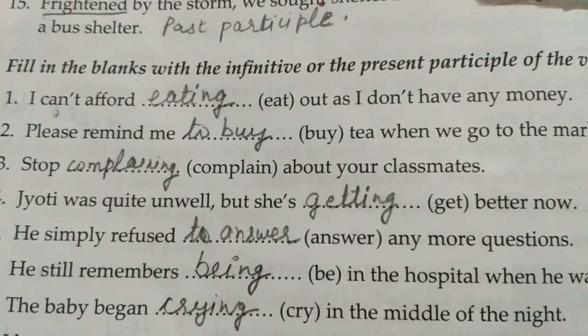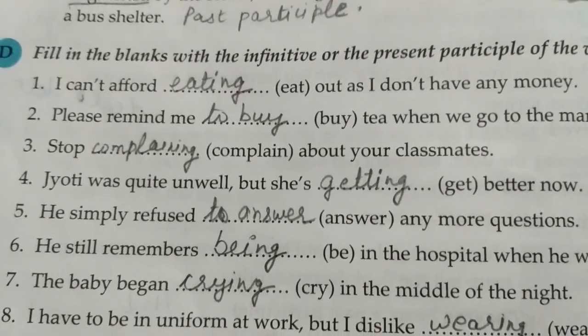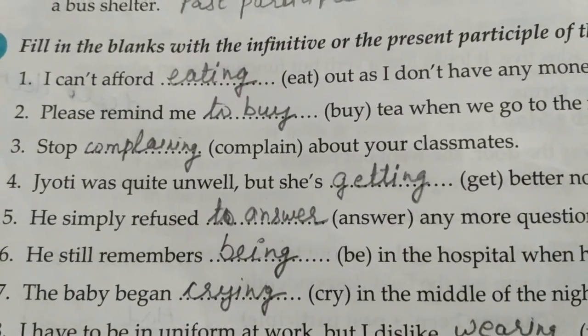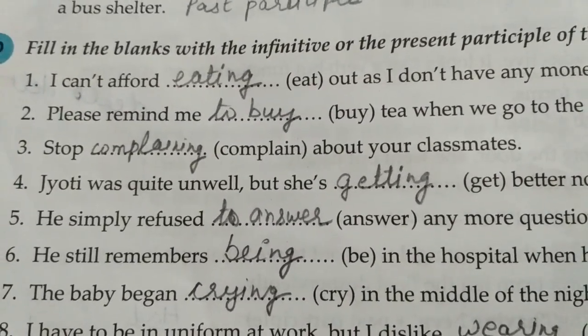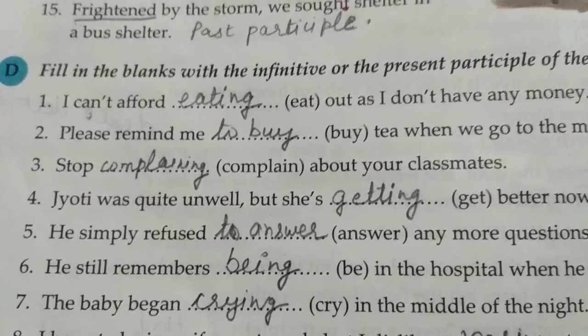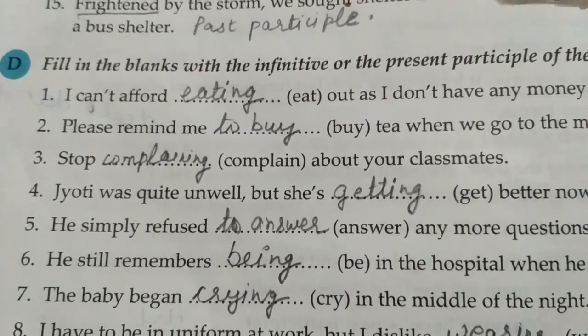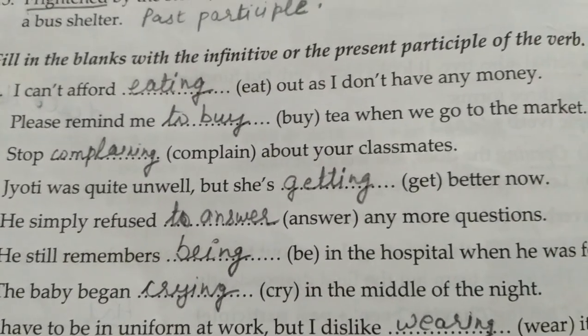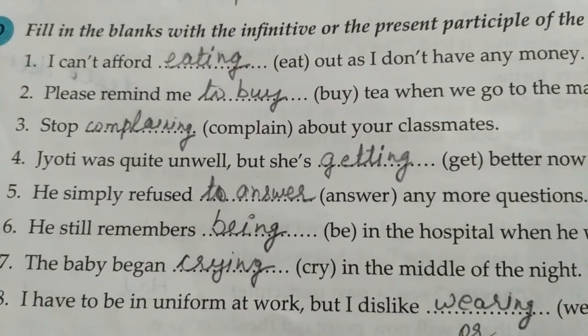Please remind me to buy tea. Stop complaining. Such kind of sentences, which are imperative, we use the present participle. Okay, stop complaining. Jyoti was quite unwell, but she is getting better now.